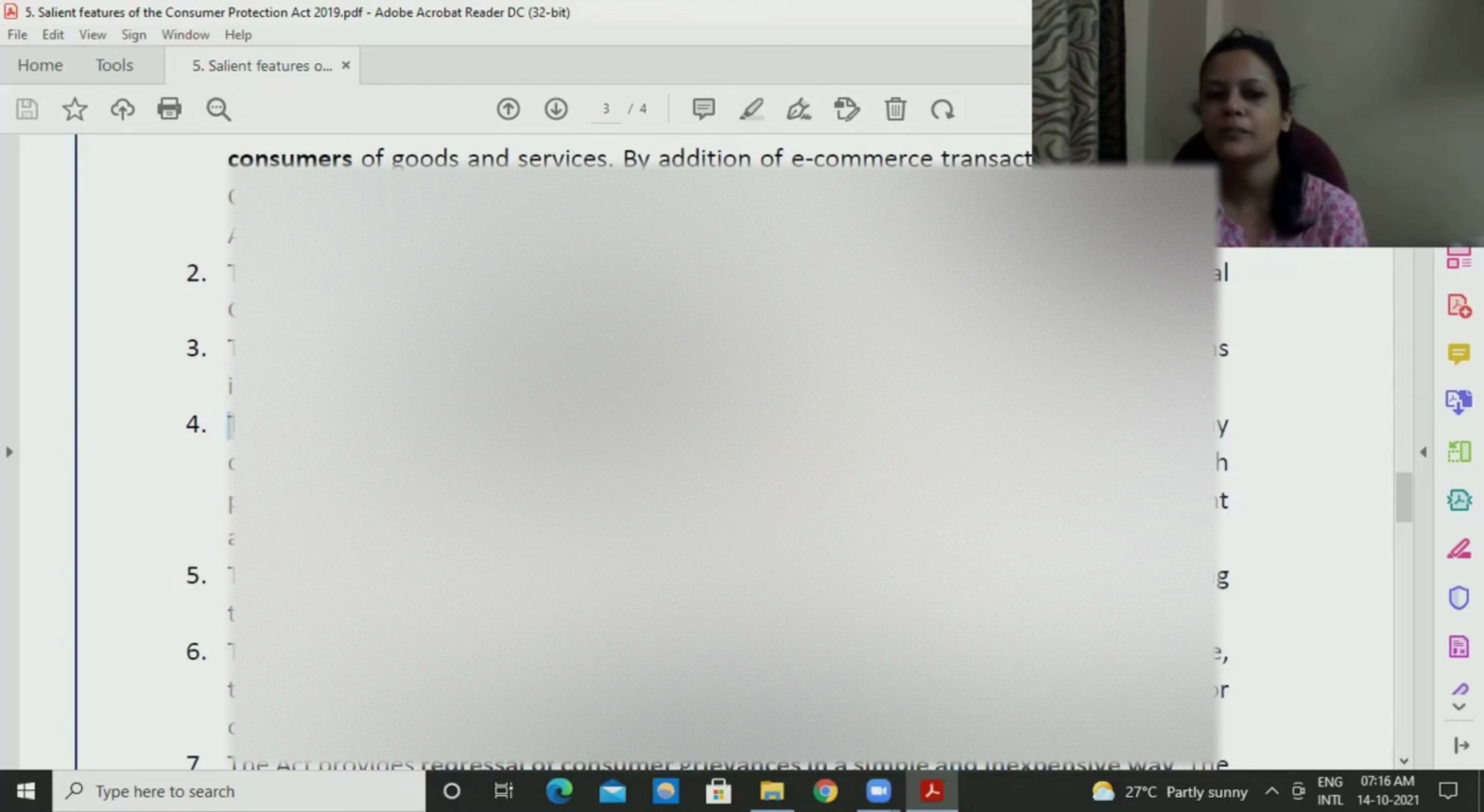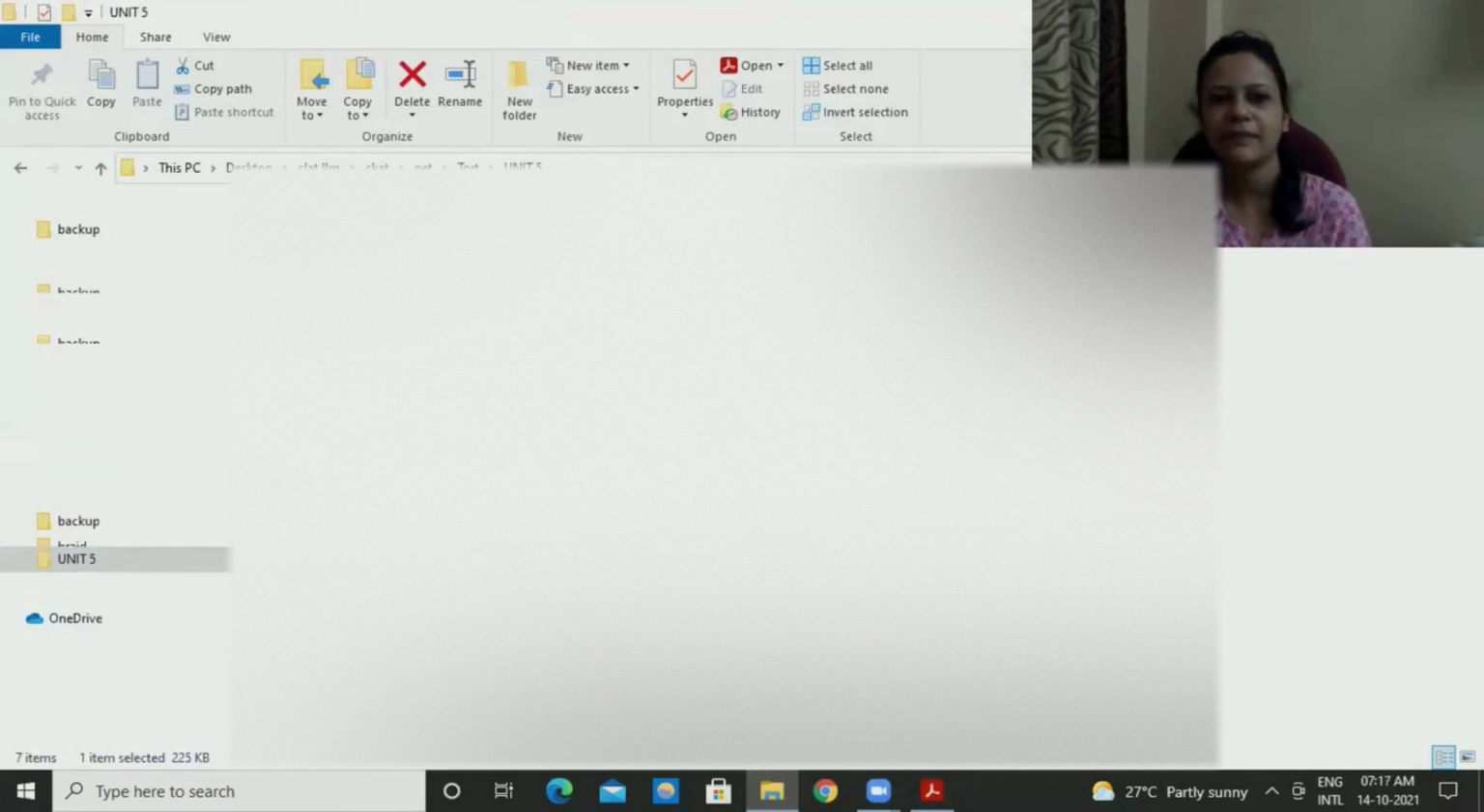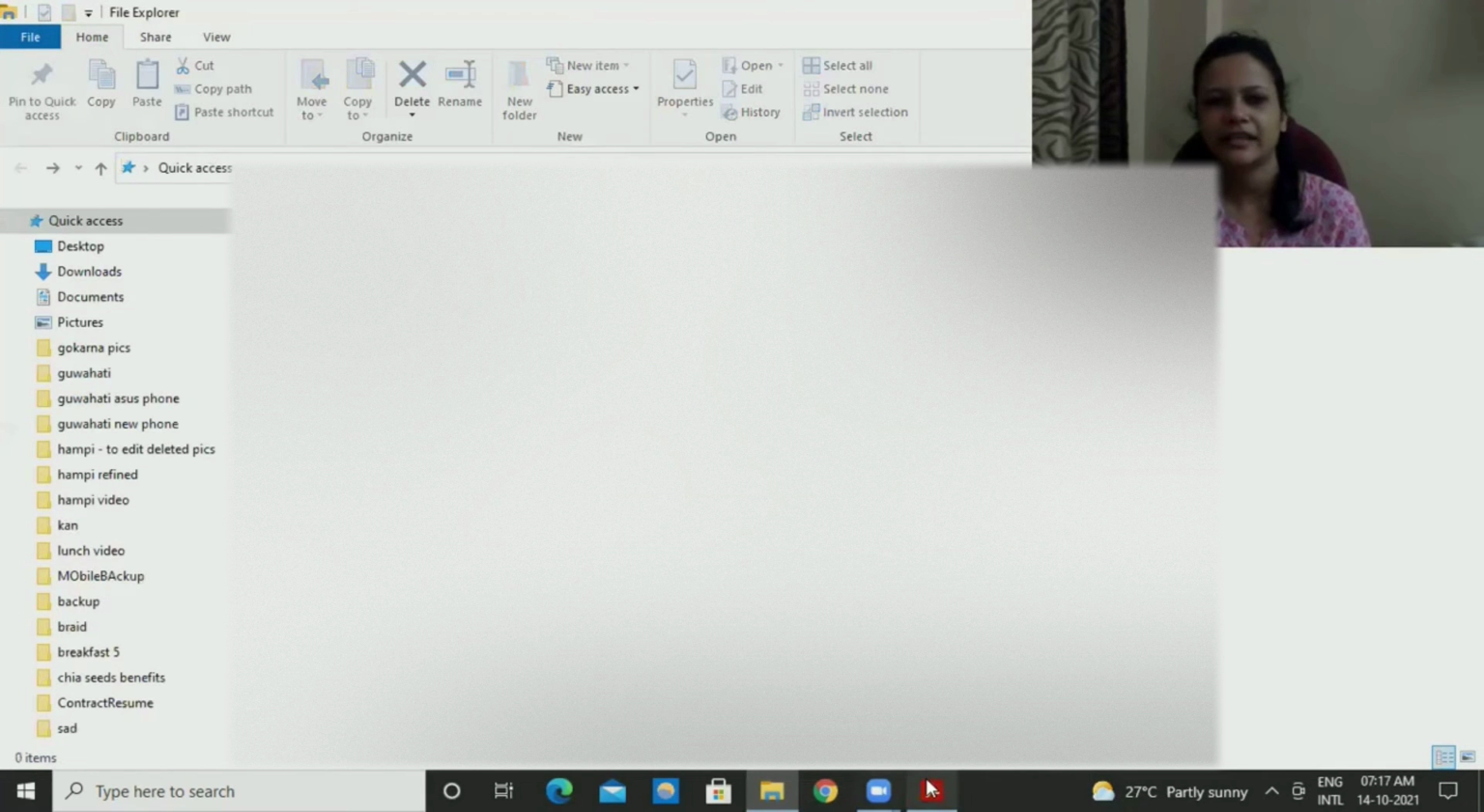It has a comprehensive definition of services. Whatever legislation you talk about, we get some definitions being used. Some definitions will be given, and those definitions help us understand a certain concept.